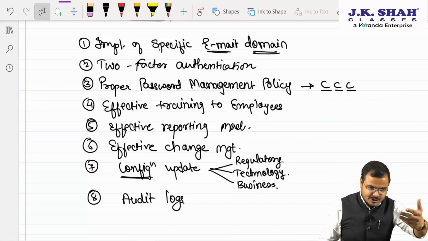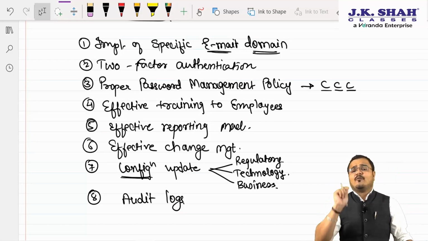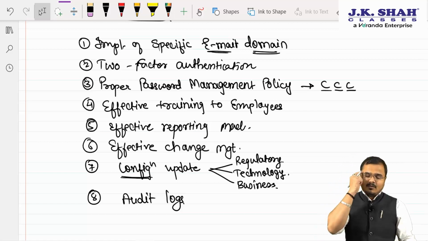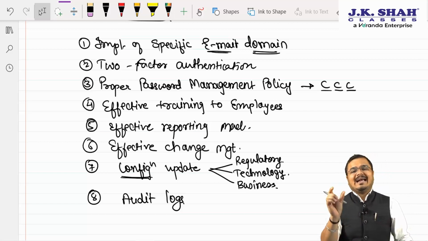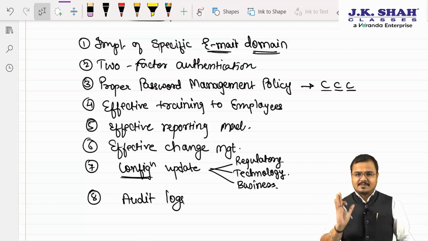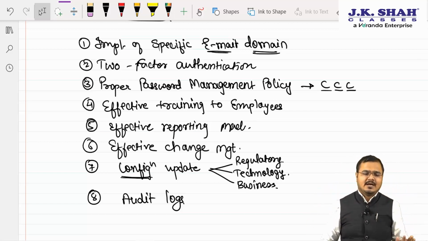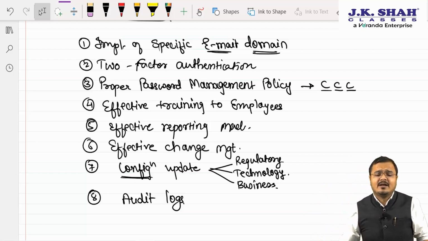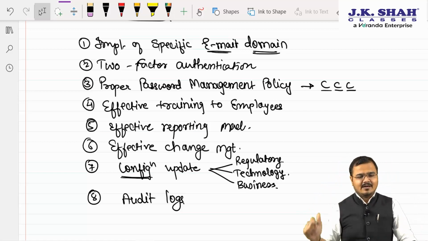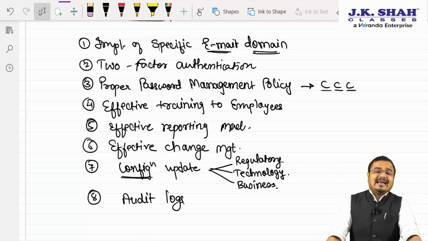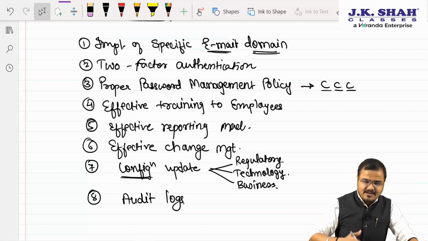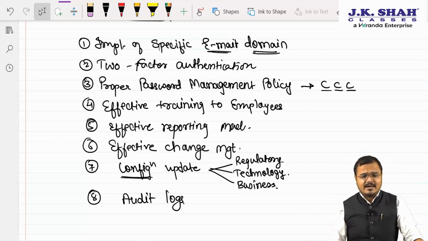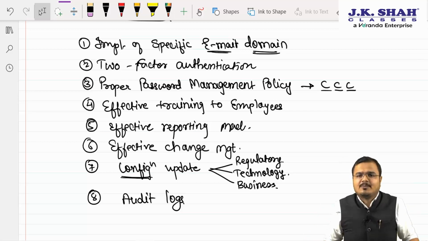Number 1, sir, implementation of the specific email domain, including what, chartered, you will remember? Sir, including that the bank should make sure that they have proper anti-phishing and anti-malware software. Number 2, sir, two-factor authentication. Number 3, sir, proper password management is required. Fourth one, proper training to employees required. Fifth one, sir, effective reporting mechanism is required to be set. Number 6, effective change management is required. Number 7, robust configuration mechanism is required. And number 8, sir, we are supposed to prepare proper audit logs. Am I very clear to all?